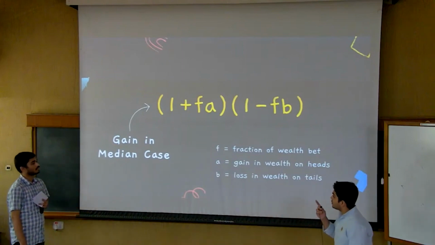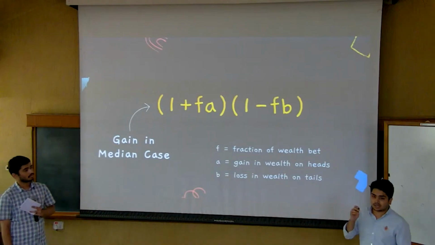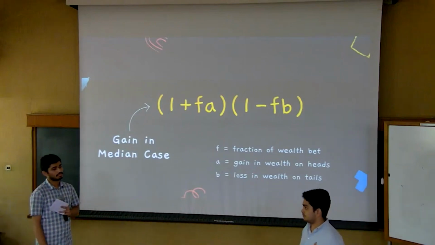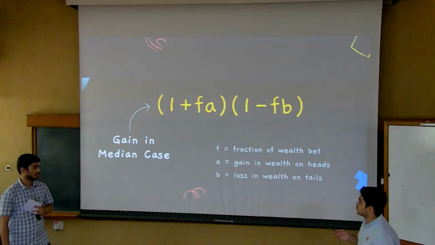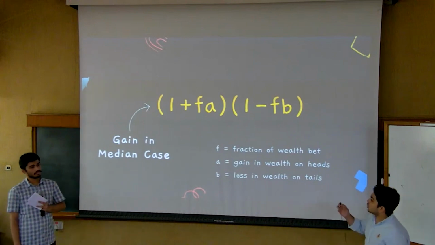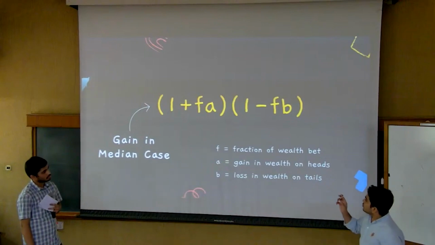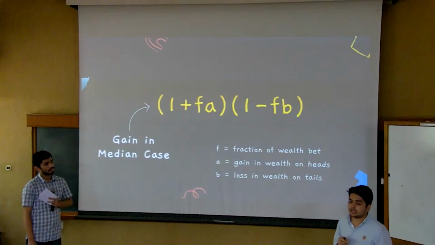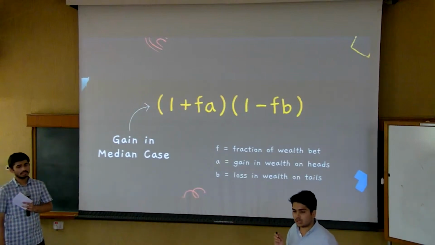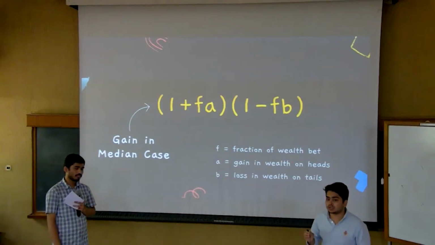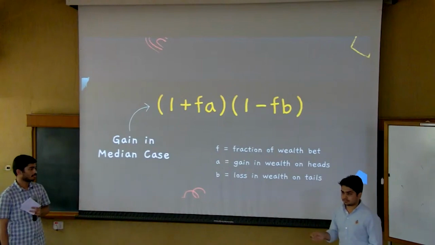Particularly, we are focusing on the median case just because, as Mrigank discussed before, the median case is the deciding factor here. And hence, we would like to see what is the gain in the median case. And here, for this particular expression, we have taken the case of one head and one tail. And the other such cases would be nothing but the powers of this particular expression.